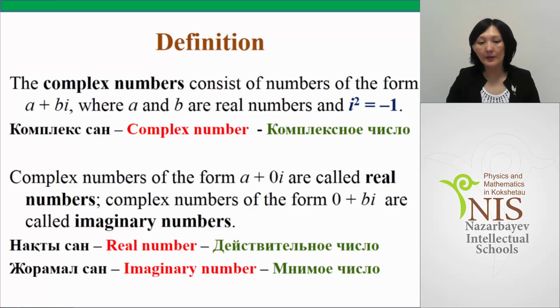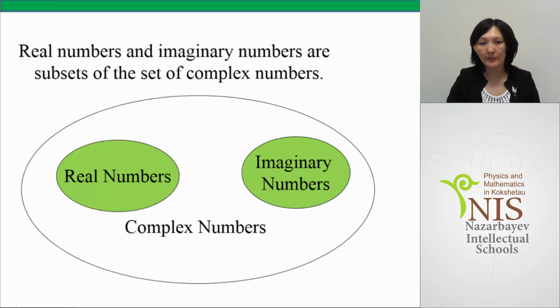Real number. Sometimes we say pure real number. In Kazakh, нақтысан, таза нақтысан. In Russian, действительное число. And imaginary number, sometimes pure imaginary number. Жорамалсан, таза жорамалсан in Kazakh. And in Russian, мнимое число, чисто мнимое число. Real numbers and imaginary numbers are subsets of the set of complex numbers, as you can see from the slide.